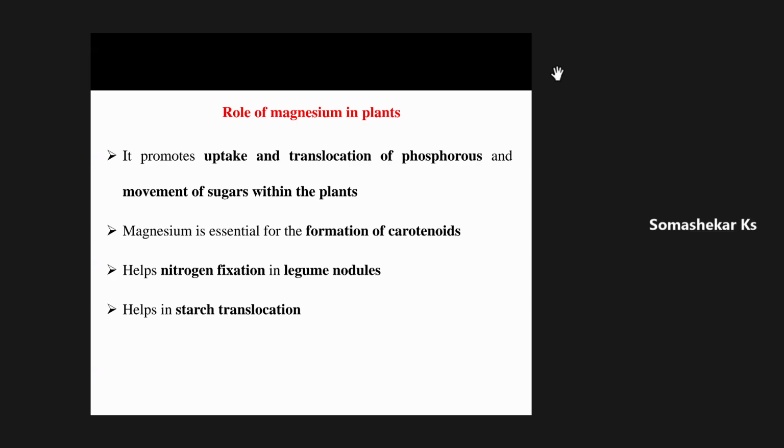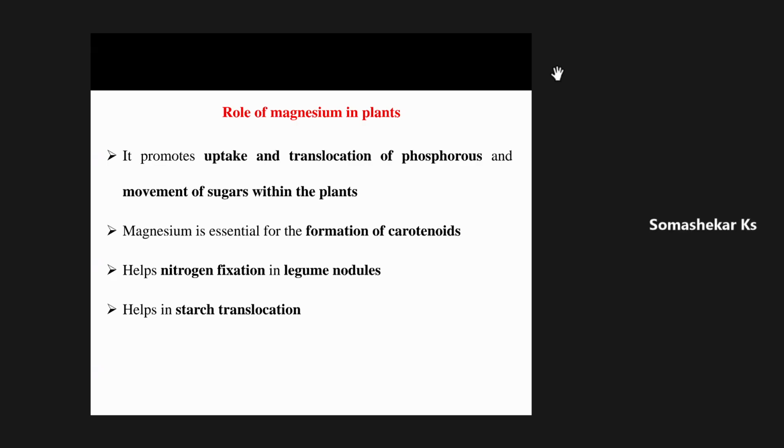Madam, kindly explain the deficiency symptom of calcium in crop plants. So stunted root growth will occur, sir. Okay. Chlorosis of younger leaves starting from the seedling stage, sir.